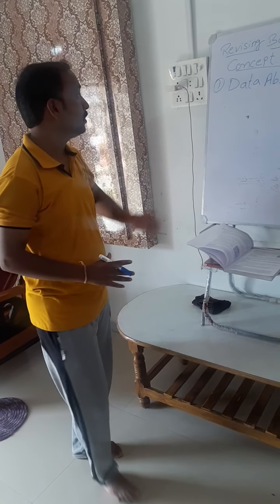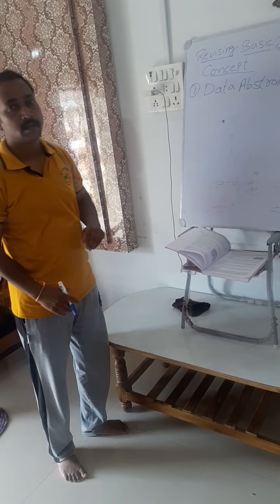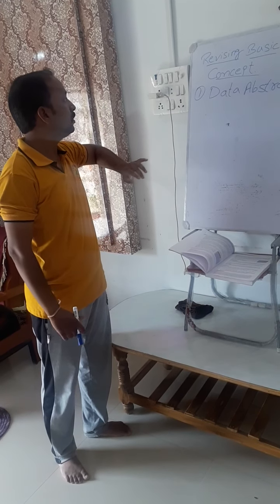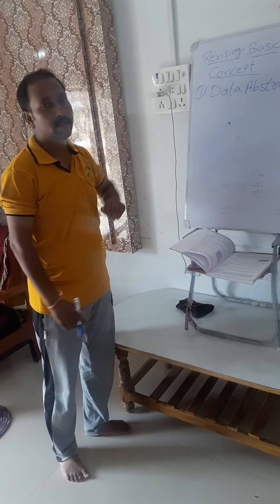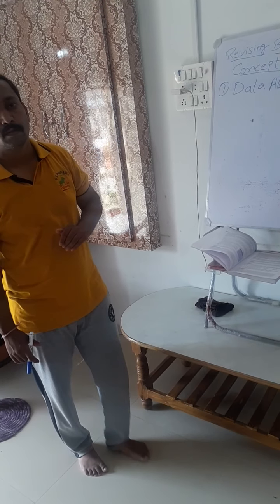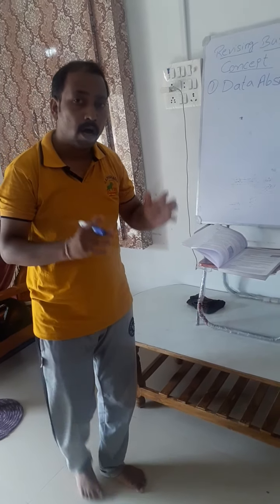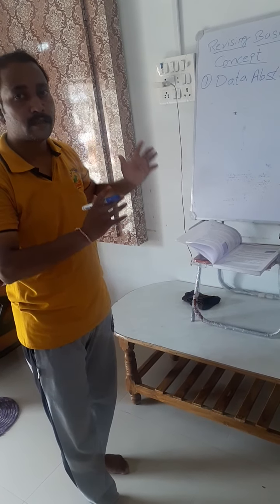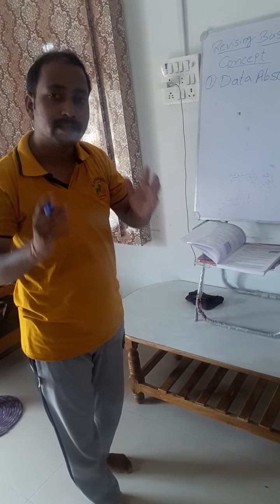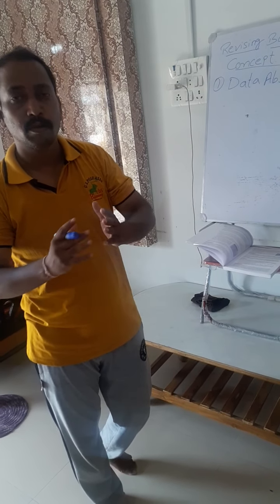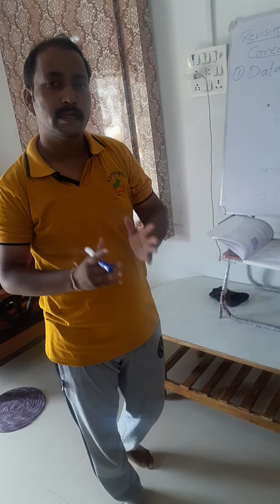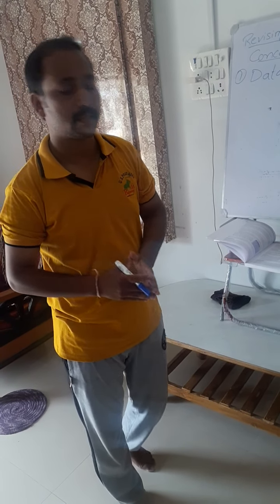Another example we take is a switchboard. The switch, we know, if we turn it on, the light is on, if we turn it off, the light is off. But how the switch is working, how the switch is connected through wires, how the electricity is supplied through the wires, all those things are hidden from us. That is also an example of data abstraction.